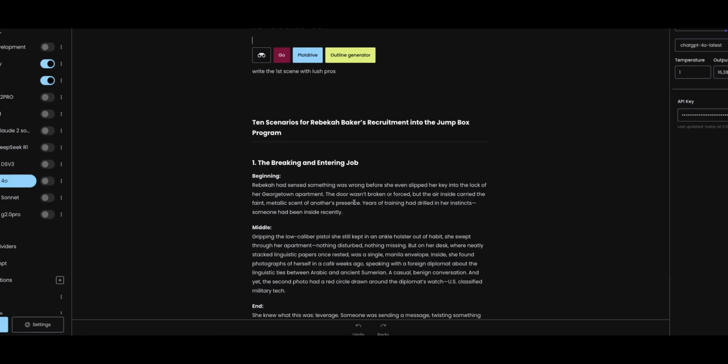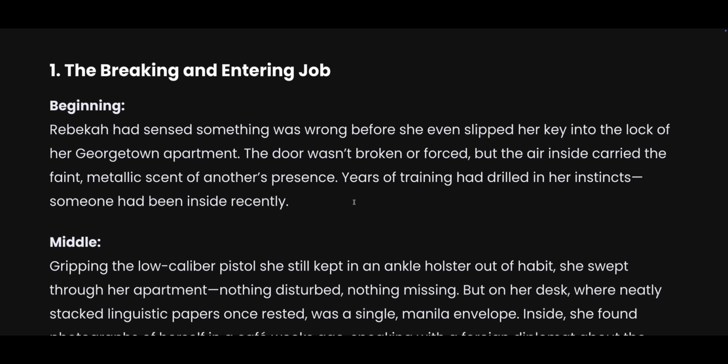And this one is from 4o. So this is GPT. This is an OpenAI model.